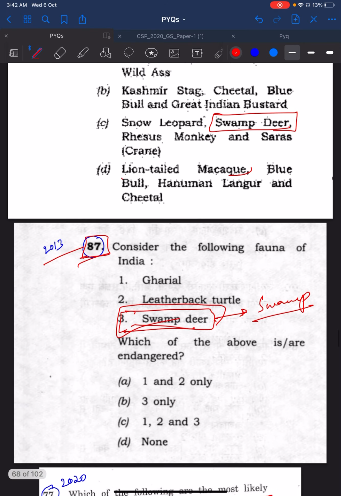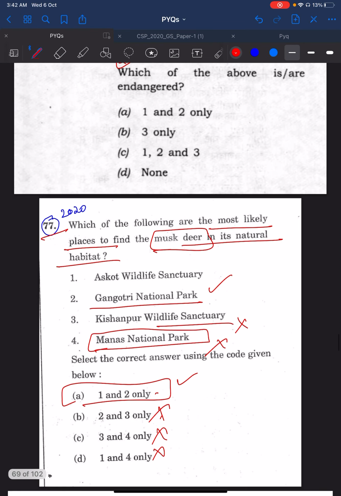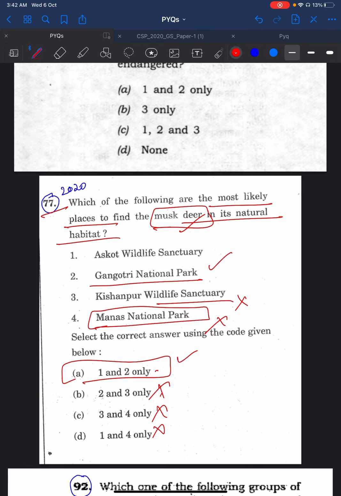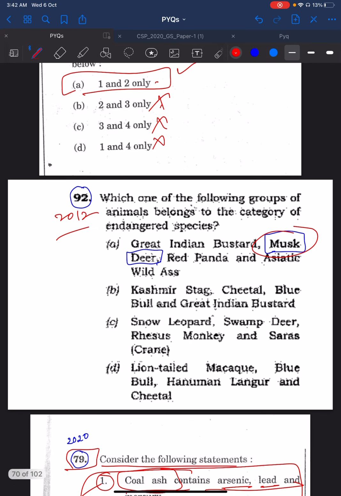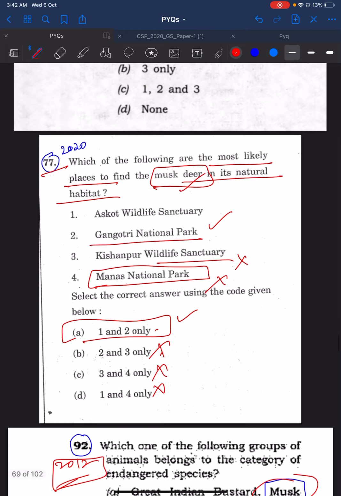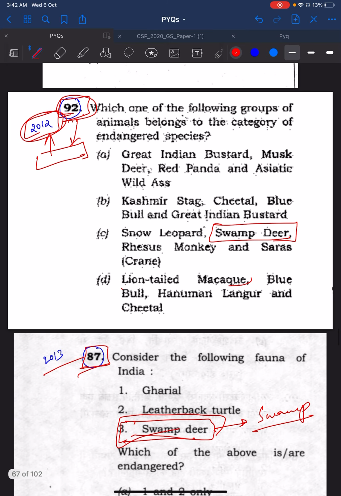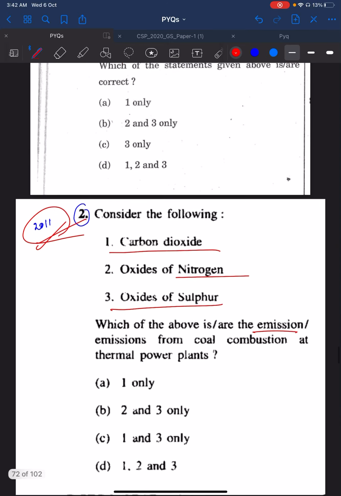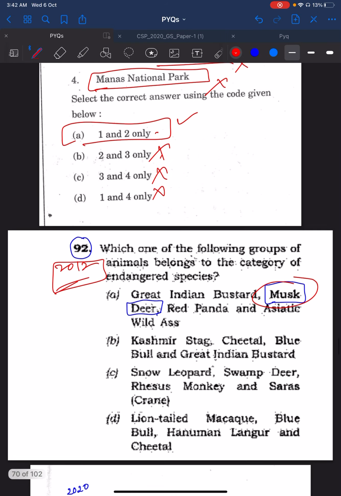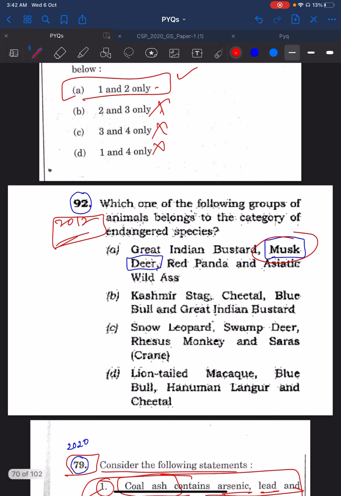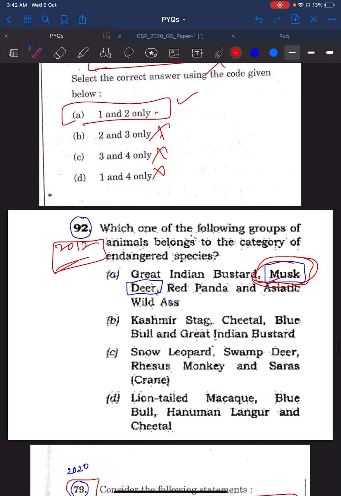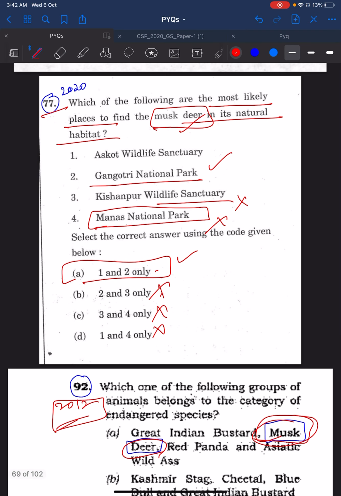And then you see again 2020 77th question, musk deer was asked. Again, 2012 92nd question. Every animal mentioned under this question, here you see musk deer mentioned. A question was asked in 2020 on the location of musk deer.